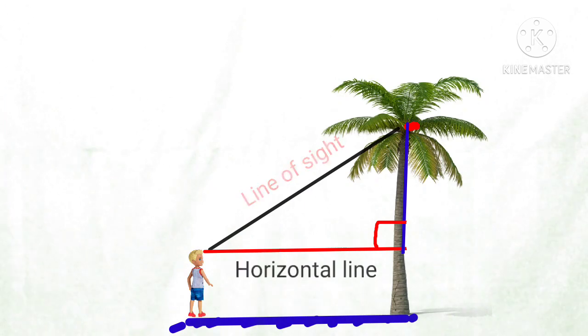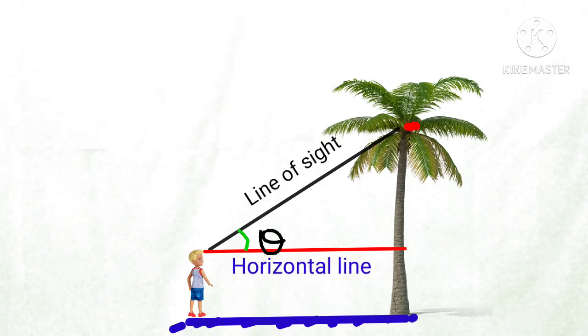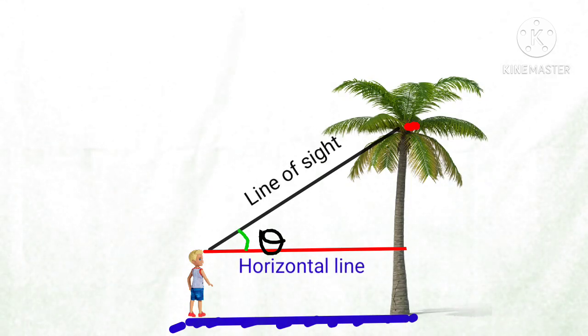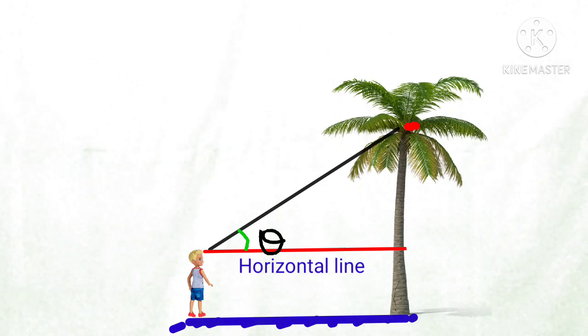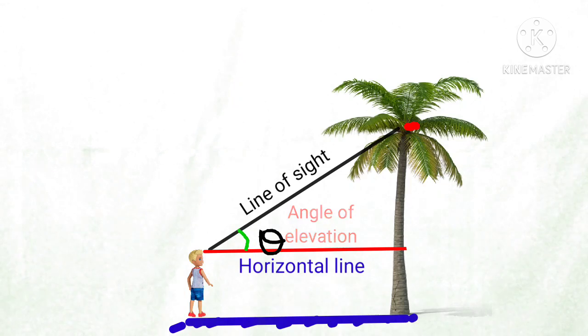That's why we use right angle triangles in trigonometry concepts. Now, if you observe, the line of sight is above the horizontal line, and the angle between the line of sight and the horizontal line is called the angle of elevation. It's the most important point.